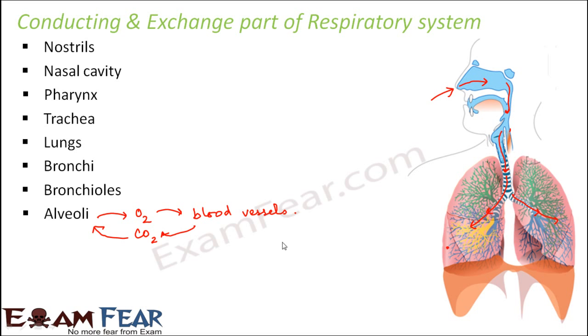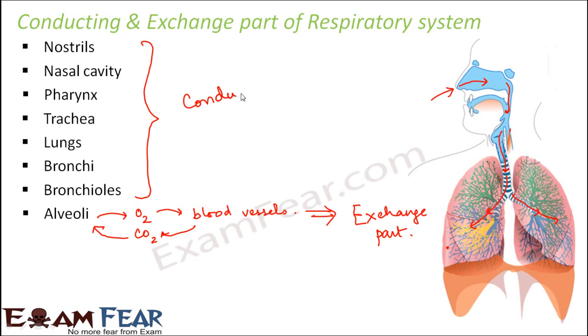So basically an exchange is taking place. That is why the alveoli are known as the exchange part of the respiratory system, and all the other parts together form the conducting part, because they help in conduction.